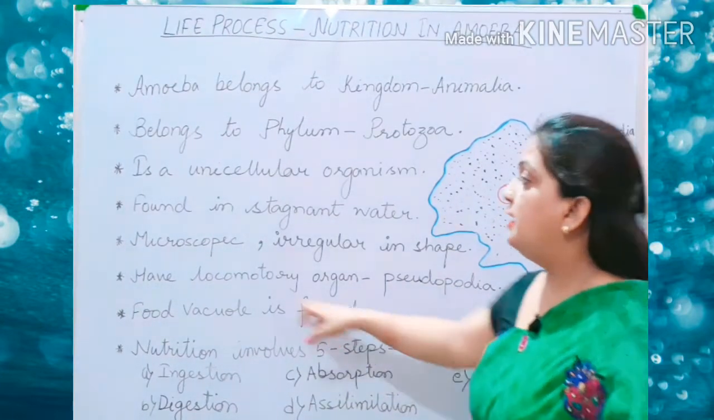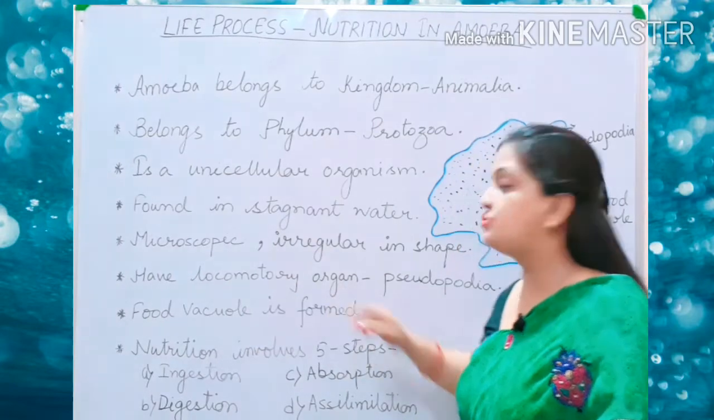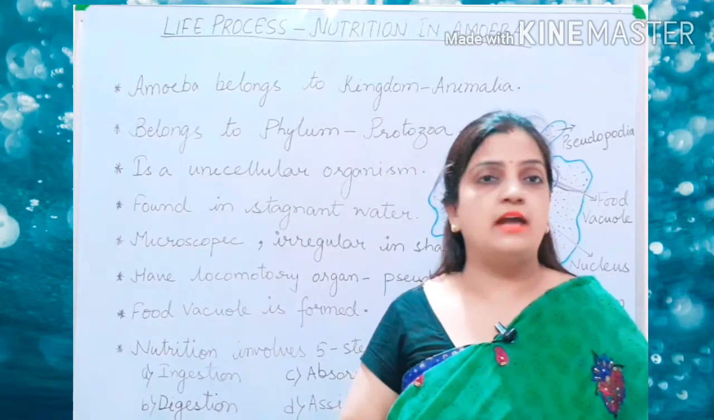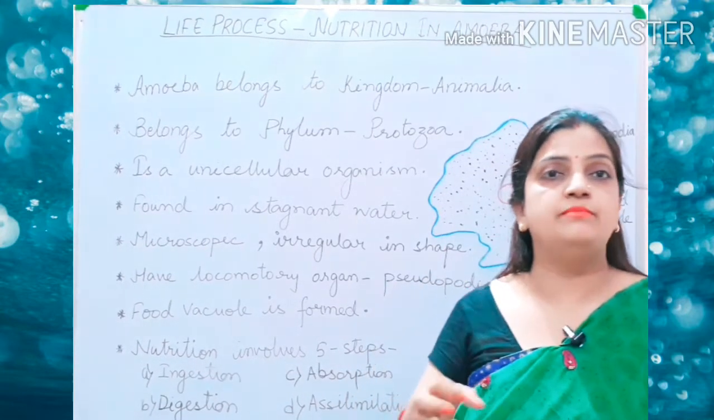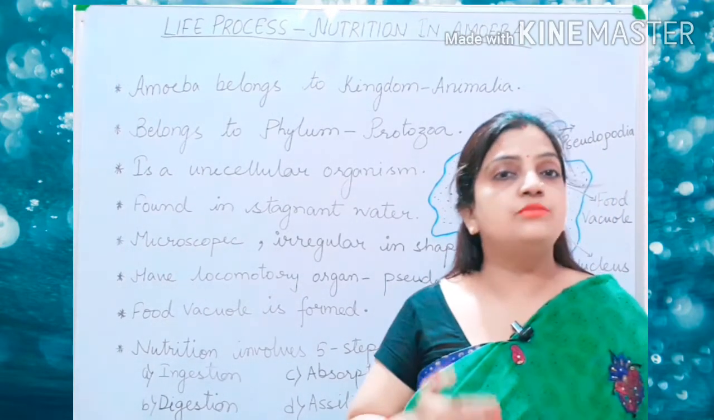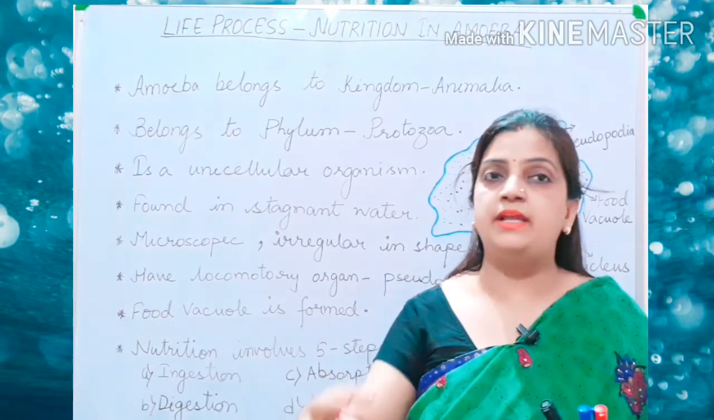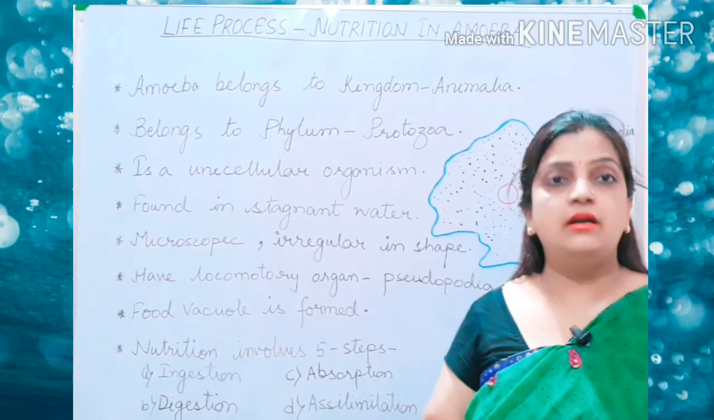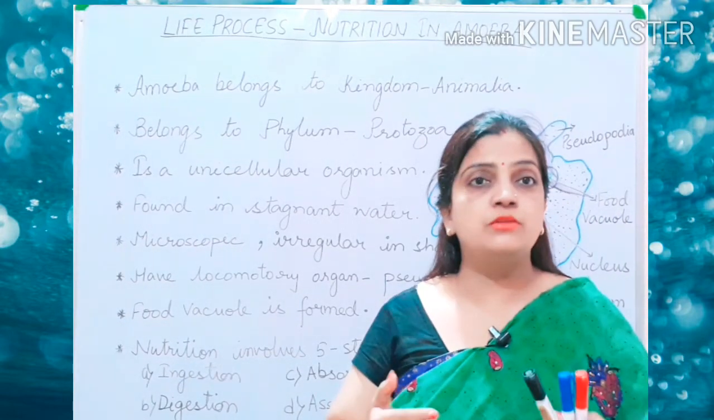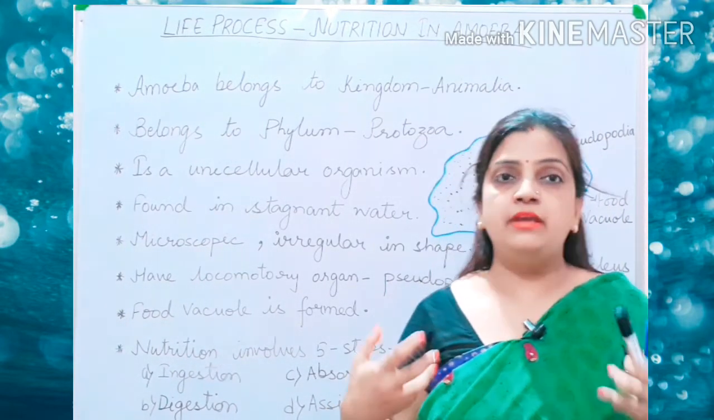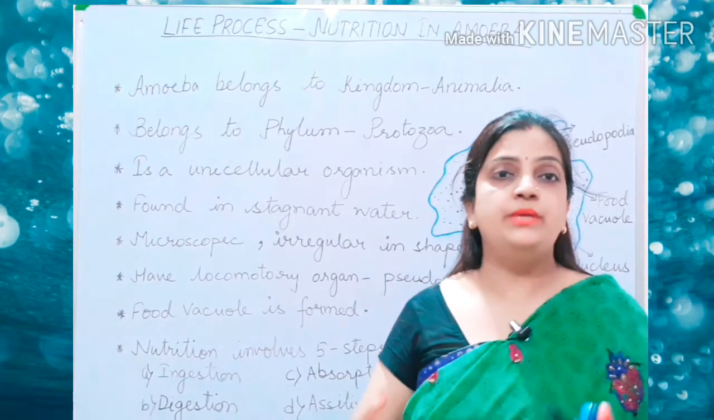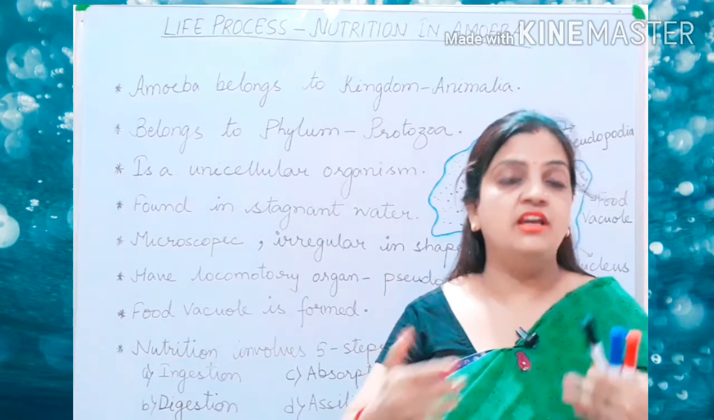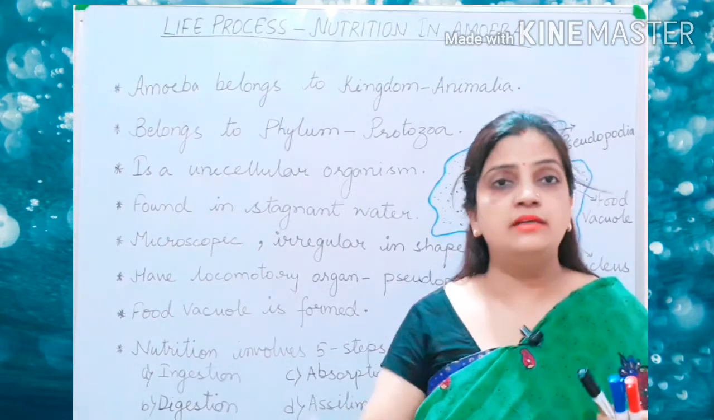Now children, this amoeba has a locomotory organ. Amoeba needs to move. Though it is surviving in stagnant water, it cannot remain at one place. So this organism needs to move from one place to another in stagnant water. So amoeba has a locomotory organ. What is a locomotory organ? Suppose we human beings have feet. We have legs. With the help of legs, we can change our position. We can move from one place to another.